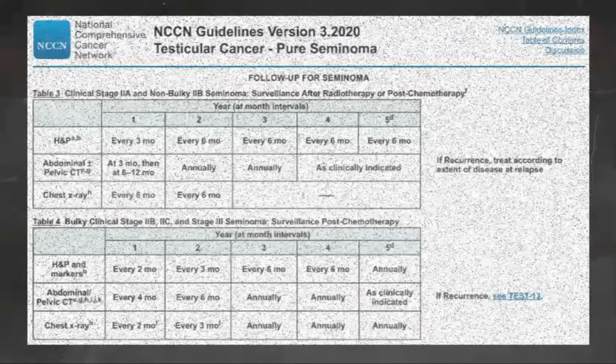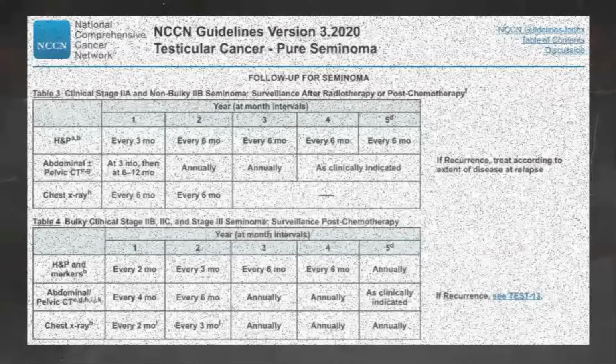In select circumstances, an MRI can be considered to replace an abdominal pelvic CT. The MRI protocol should include visualization of the retroperitoneal and pelvic nodes and should be performed in centers with experience in interpreting MRI results for testicular cancer. The same imaging modality, CT or MRI, should be used throughout surveillance. The CT is not recommended beyond 5 years unless clinically indicated.